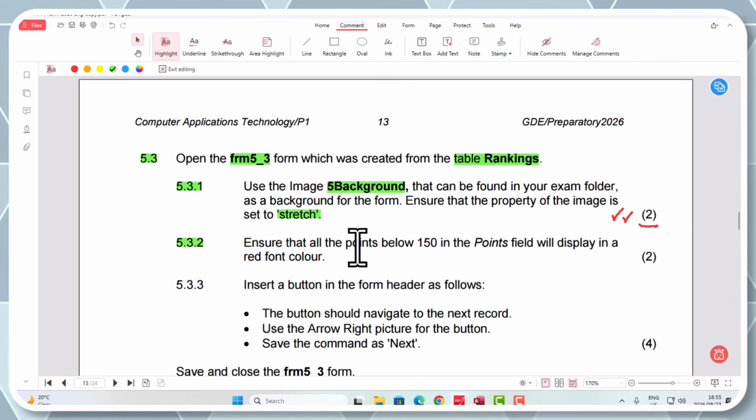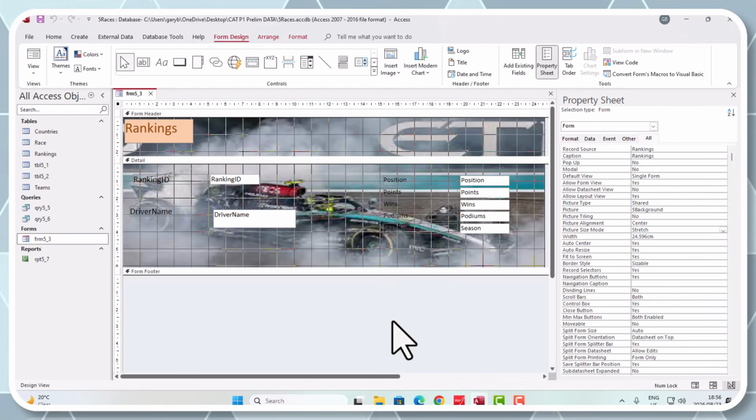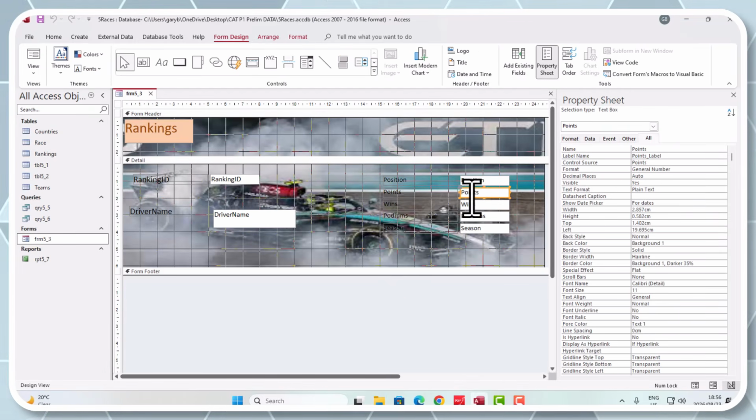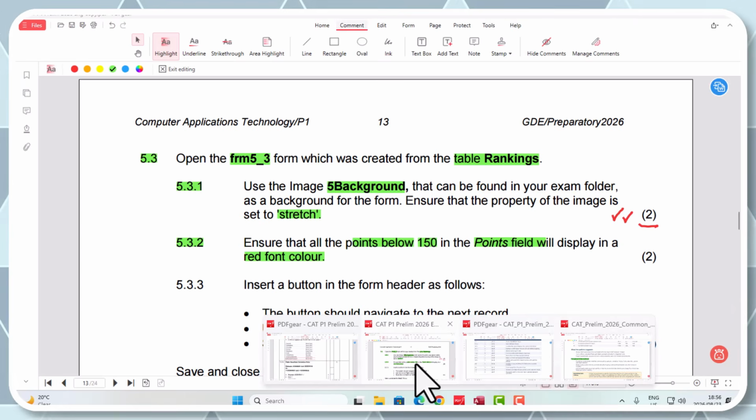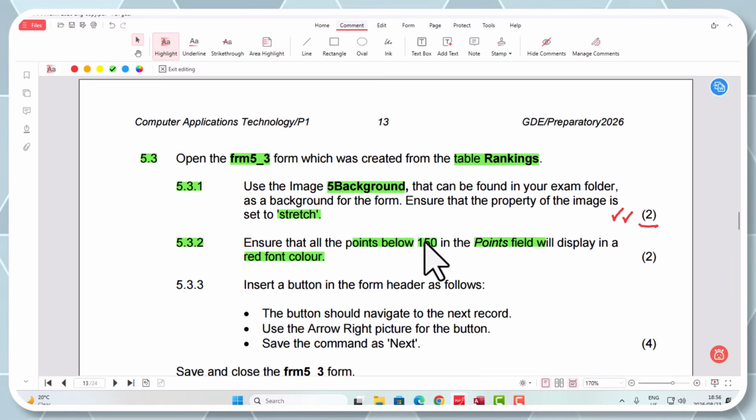Let's have a look at 5.3.2 now. Ensure that all the points below 150 in the points field will display in a red font color. So let's go and have a look. Where are we here? Points. Right there. They want this font to be red, but they're also giving us some criteria here, guys. Below 150. So what are we going to add here? What are we going to change to give us that? That's what you've got to ask yourself now.